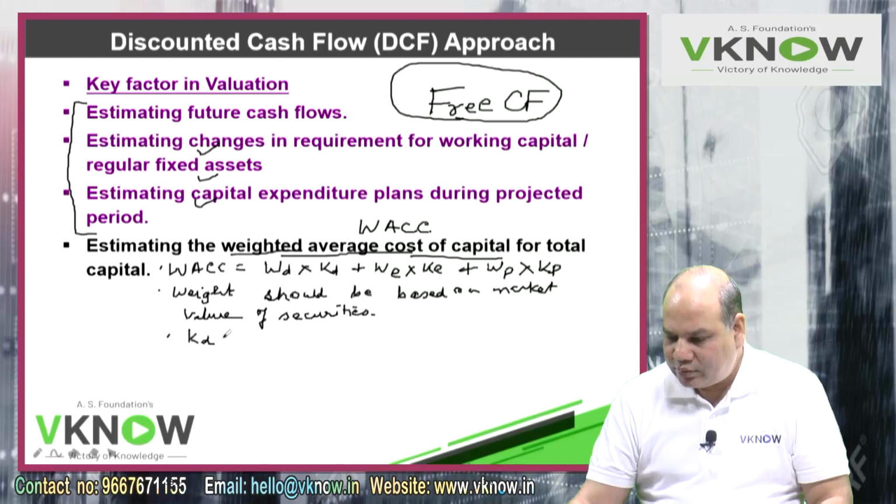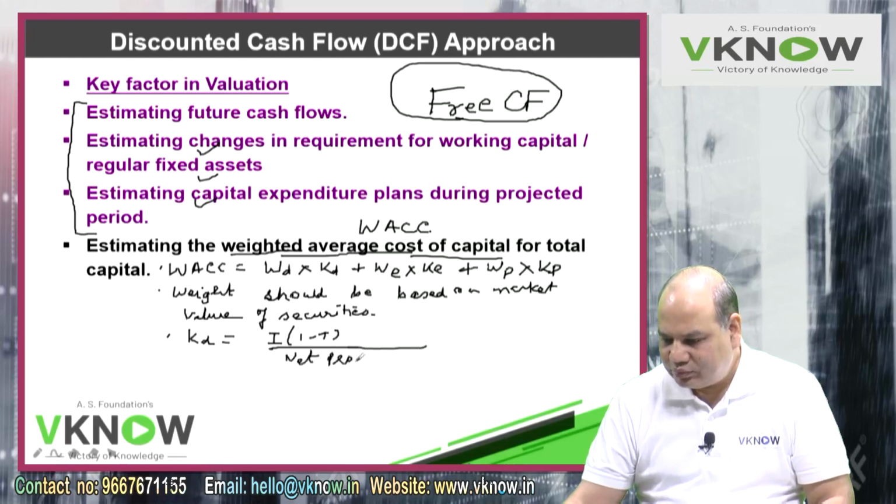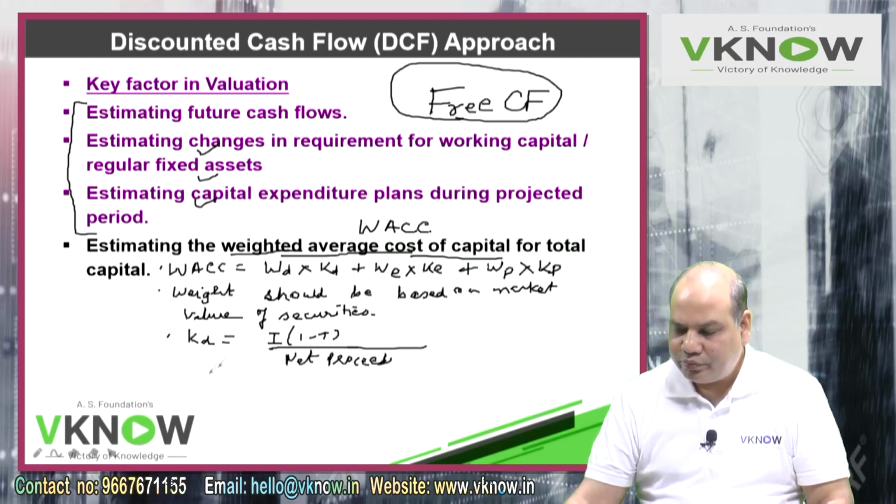Cost of debt is I into (1 minus T) upon net proceeds. Already we have learnt how to compute cost of debt in the earlier chapters. Cost of equity again depends on the data given.